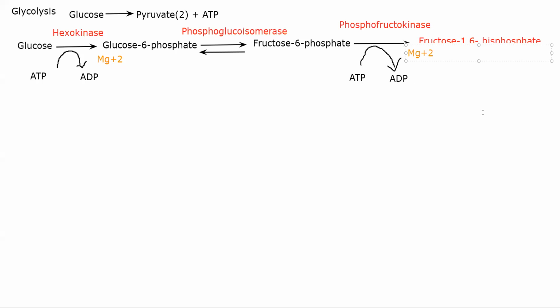Fructose 6-phosphate is being converted by phosphofructokinase into fructose 1,6 bisphosphate.